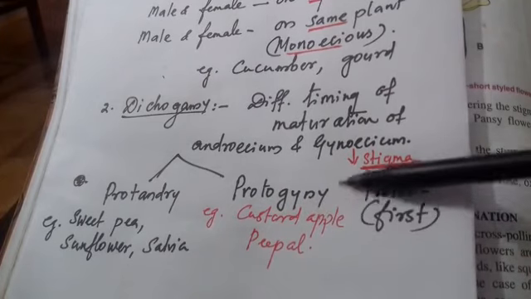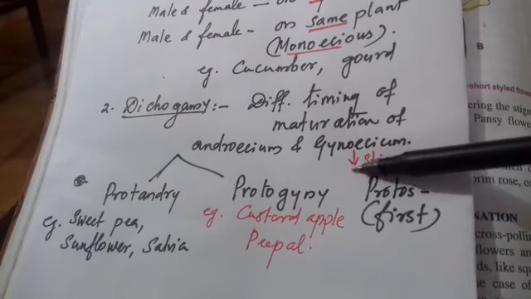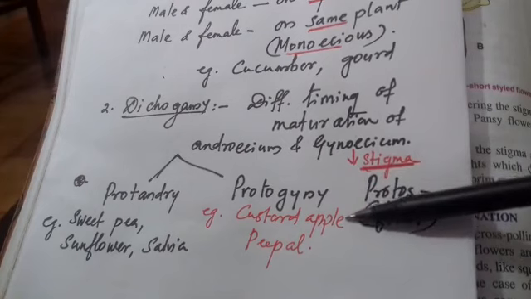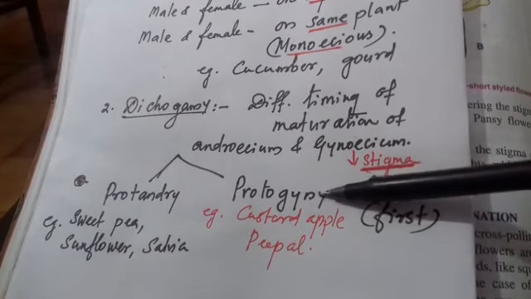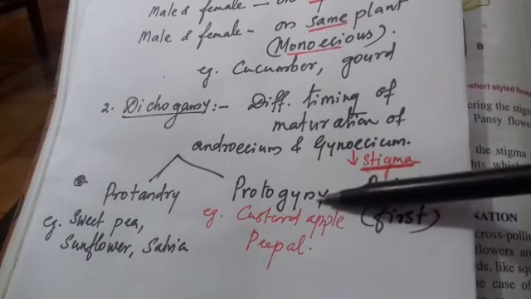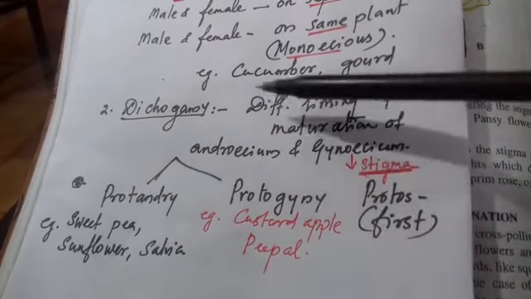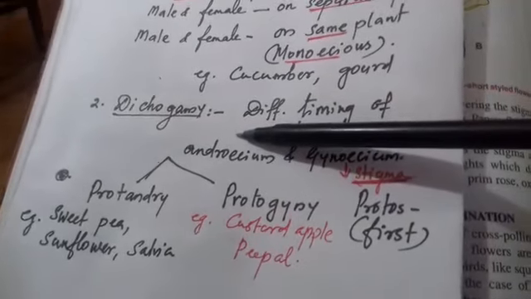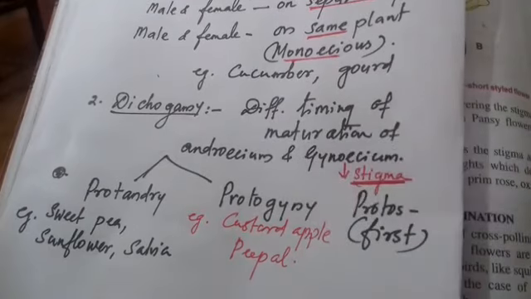Another condition is protogyny. The gynoecium matures first. The stigmatic region should be receptive, then only can the pollen grain be received. But if the gynoecium matures first, then it is known as protogyny. Examples of such flowers are custard apple, peepal, etc. So dichogamy is another condition which favors cross pollination.